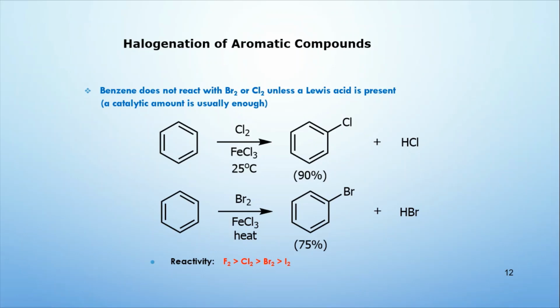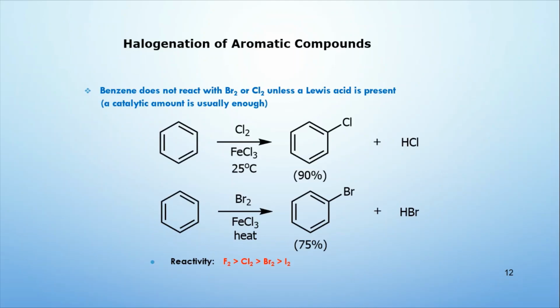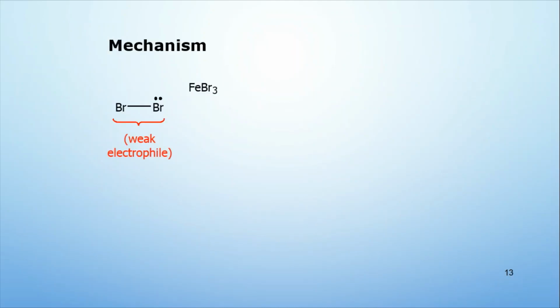And then what is the role of this Lewis acid? For instance, we just talk about the bromination of benzene, where the first step is the attack of one of the bromine molecules on the Lewis acid, because Lewis acid, as you see, is an electron deficient center, the metal group.